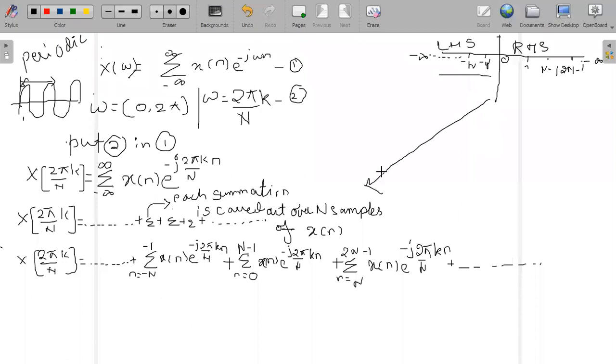Splitting of summation: I've taken one signal, I've substituted omega is equal to 2 pi by n into k n, that is equation number 2. After substitution I got this answer, then split the summation, then in detail summation carried over n samples. So I got one summation here. Now out of all this summation, I should carry it out in such a way that it should be limited, in the sense it should be a finite number.